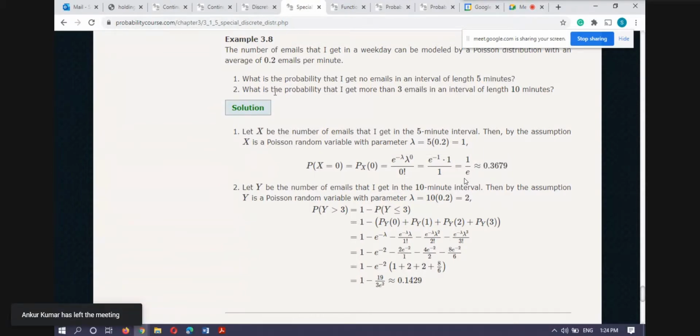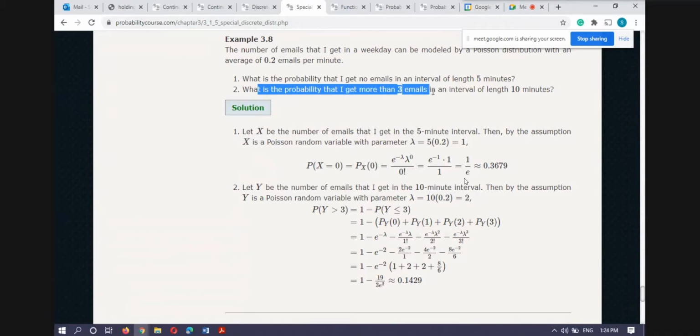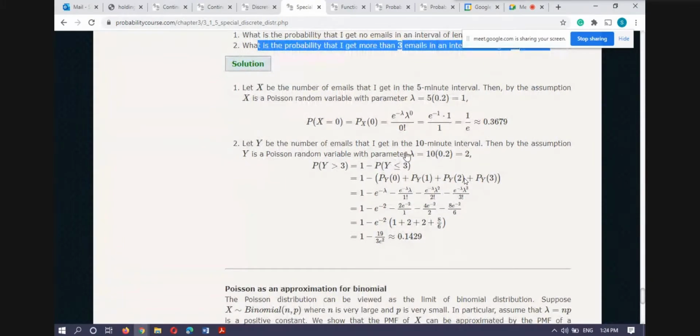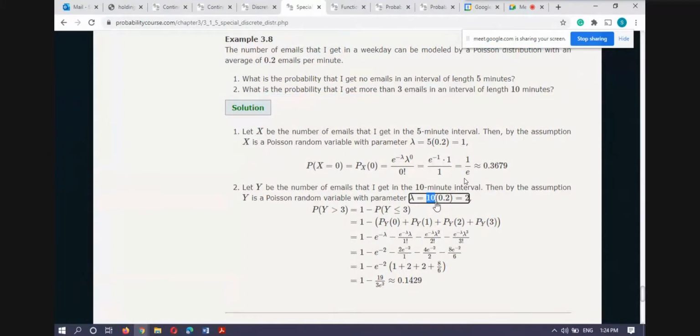Now in the second case, what is the probability that I get more than 3 emails in an interval of 10 minutes? So first I estimate this lambda, and now I am talking about a 10 minute experiment. So 10 into 0.2, now lambda becomes 2. And I want to know the probability that I get more than 3 emails. More than 3 emails means greater than 3, so I have to find the probability that the number of emails is greater than 3.